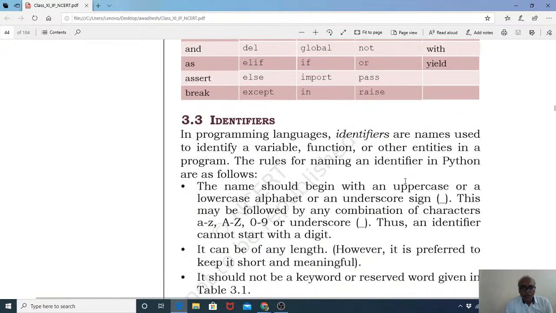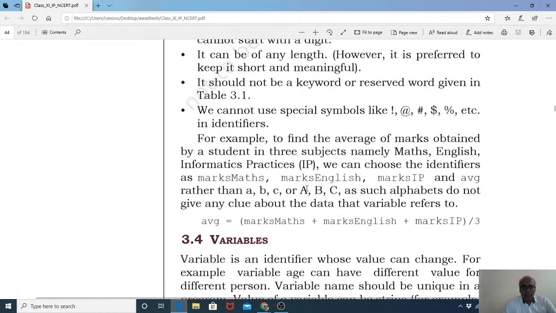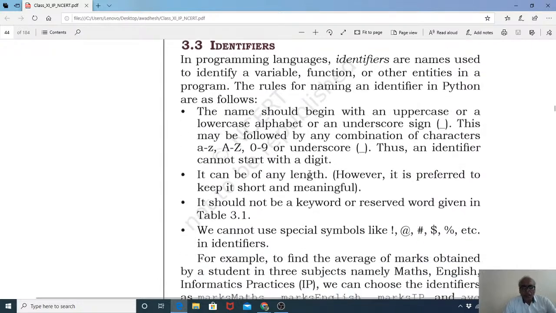So we are now moving to identifiers. What is an identifier? Let us first see what is written in your textbooks, and then I will explain that. Identifiers: in a programming language, identifiers are names used to identify a variable, function, or other entities in a program. The rules for naming identifiers in Python are as follows: names should begin... Clear? So first, let me.